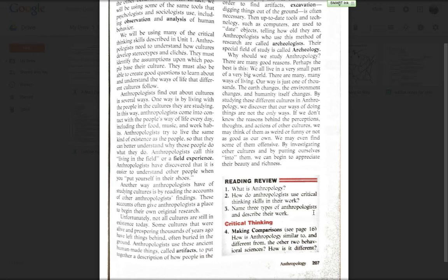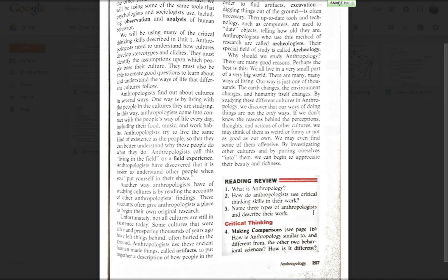Some cultures that were alive and prospering thousands of years ago have left things behind, often buried in the ground. Think of Pompeii here. Remember all the people that were buried and all their things, in the pots and their bodies, all that kind of stuff. Those would definitely be something we're about to talk about next.